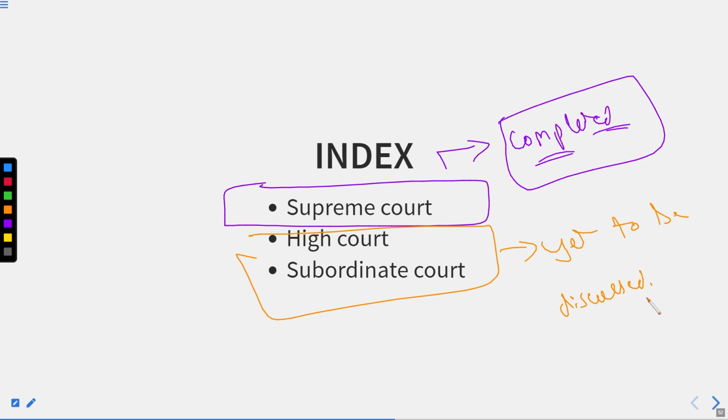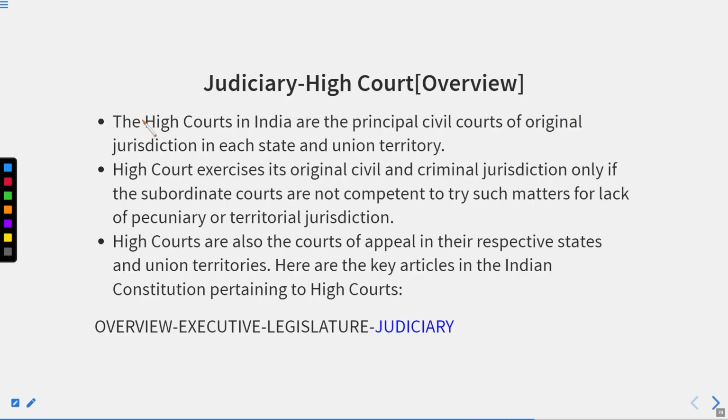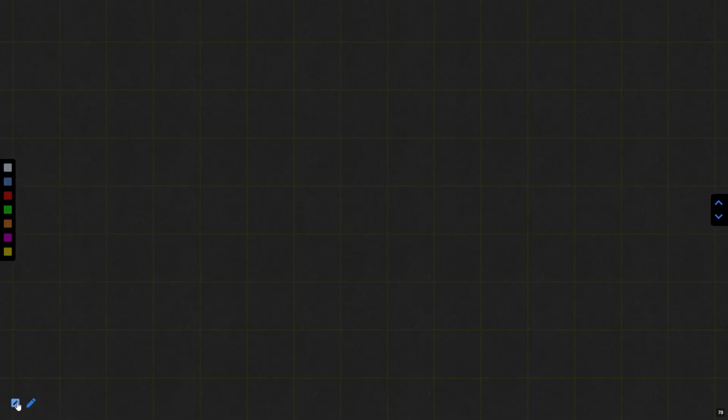So let's start. Basically, we are going to cover the High Court first as an overview. Going back to the previous lecture, we discussed the hierarchy which I had told you. What was it?